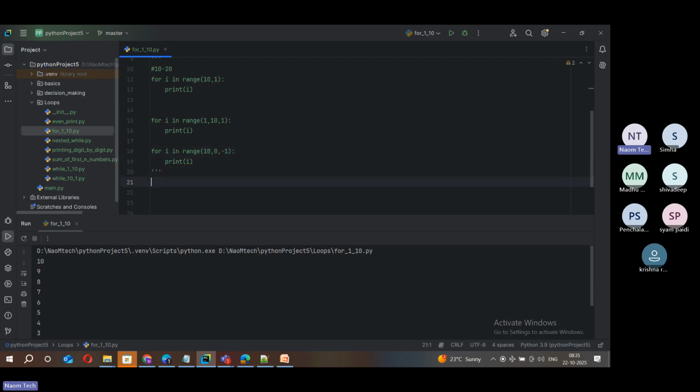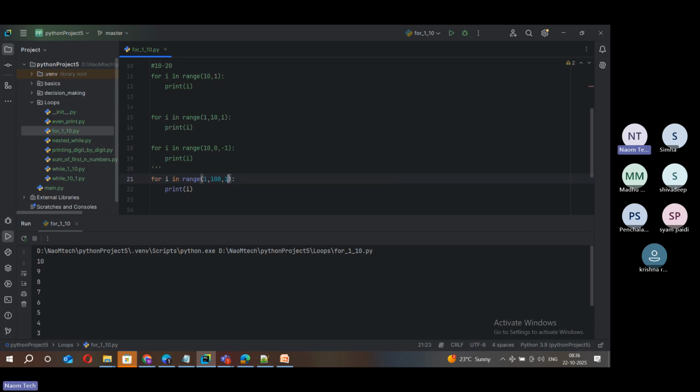I'm doing the third scenario again, one more program. This time, suppose I want to print a range of numbers, but I want to increment by a certain step. Suppose I want to print 1 to 100. If you just pass 1, it's as simple as printing 1 to 100. Each time we are incrementing this value by 1.